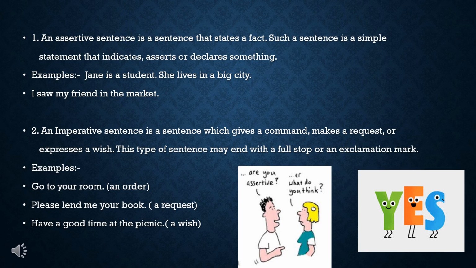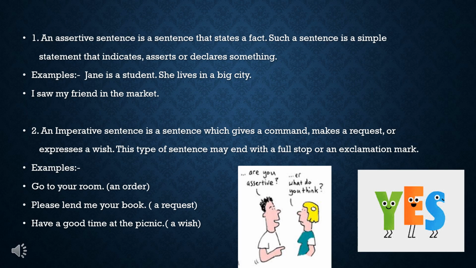An assertive sentence is a sentence that states a fact. Such a sentence is a simple statement that indicates, asserts, or declares something. Examples: Jane is a student. She lives in a big city. I saw my friend in the market.